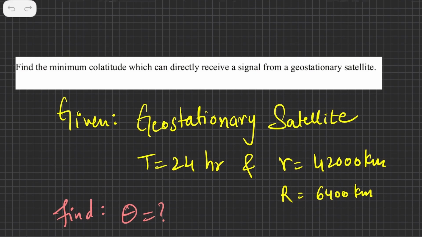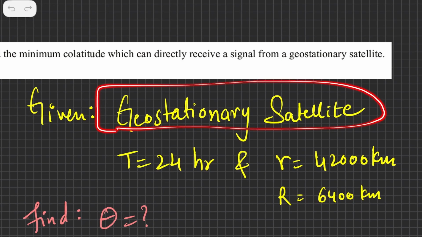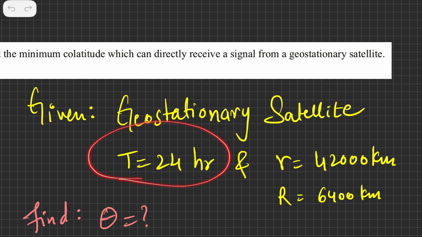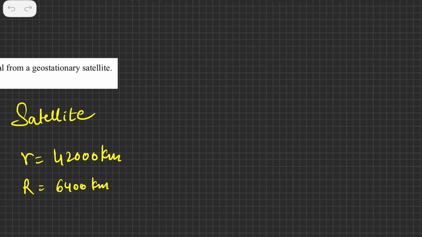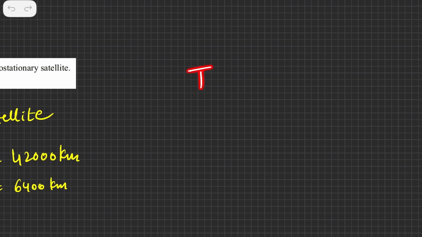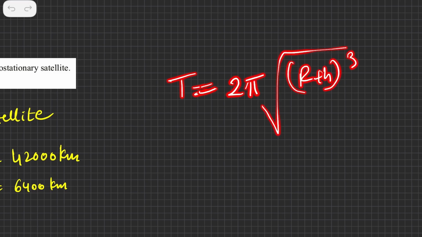So let's see. Now, geostationary satellite, there are certain specialities about this: the time period for the geostationary satellite is 24 hours. So whenever it is mentioned geostationary satellite, the time period is always 24 hours. Geosynchronous satellites, T is equal to 24 hours. Communication satellite, T is equal to 24 hours. Then we know that if you go and study gravitation, you will see that the time period of a satellite is given by the formula 2 pi root of (r plus h) the whole cube upon GM.